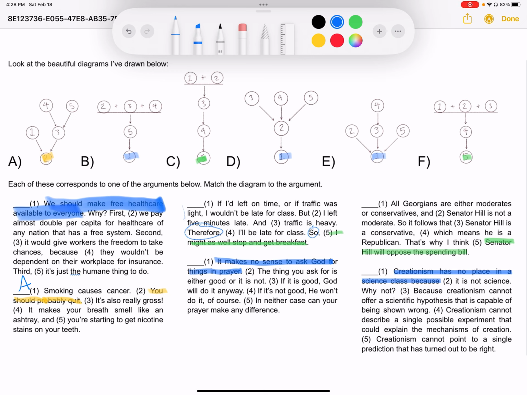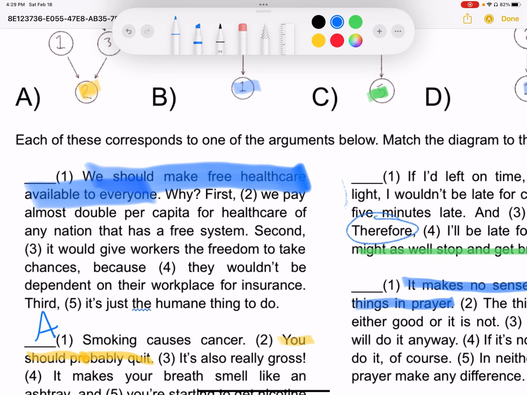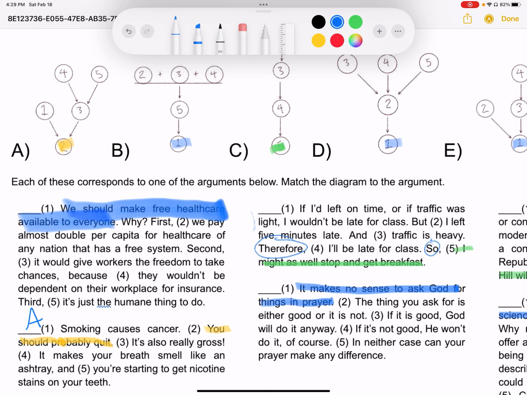here I want to really emphasize that the test I gave you, the little trick that you can use, can be really, really helpful. And that's the "why should I believe" trick and the "that's why I think" trick. So let's focus in on this first one. The conclusion is we should make free healthcare available to everyone. Okay, let's do the "that's why I think." If we're looking just at B as an option,